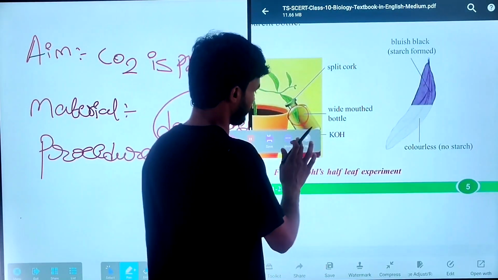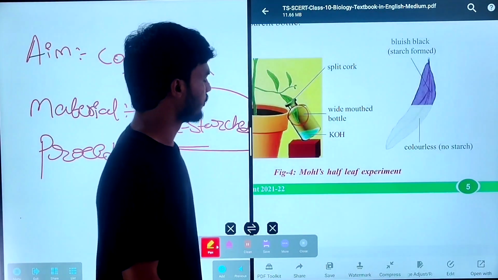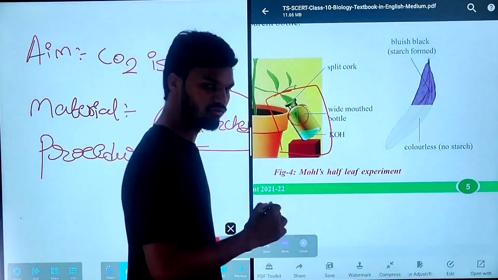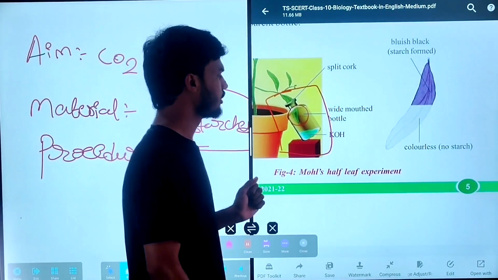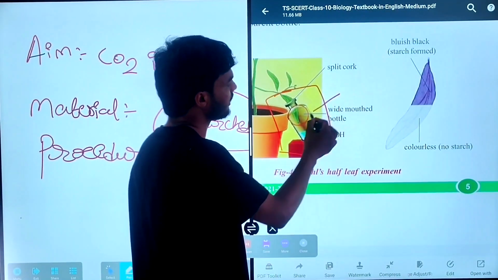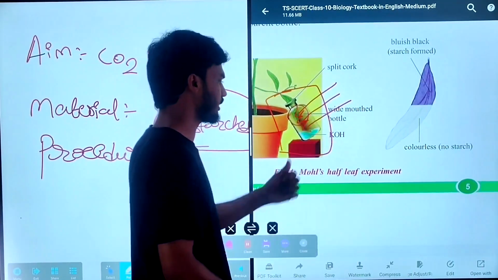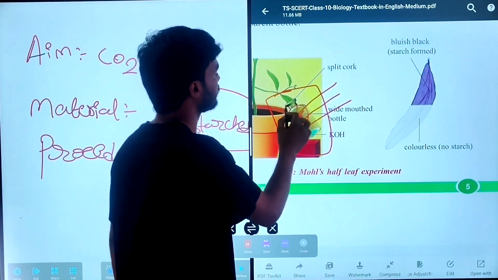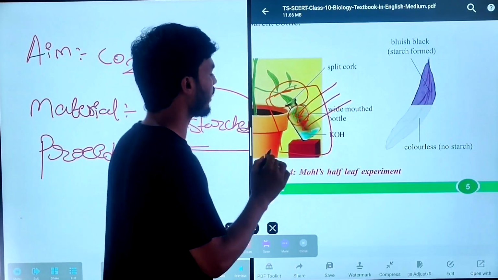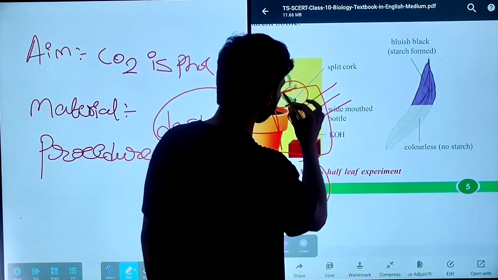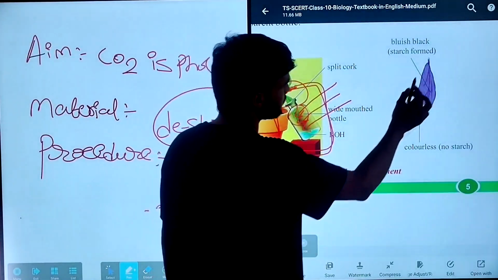Then pluck the leaf carefully after keeping it 3 to 4 hours under the sunlight. Both the glass bottle and the outside are transparent, so the leaf is able to get sunlight inside the bottle and in the outside environment also. Then after 3 to 4 hours, pluck this entire leaf and take it as a separate part.